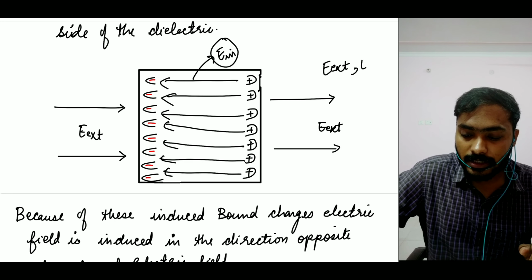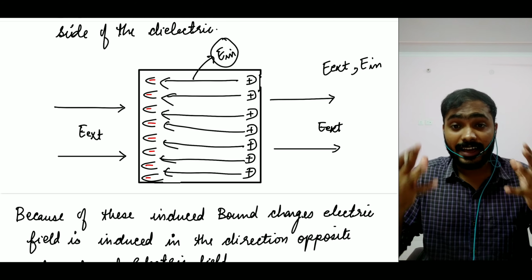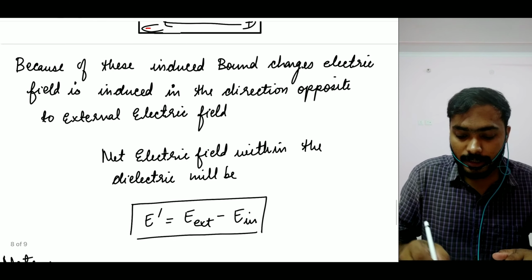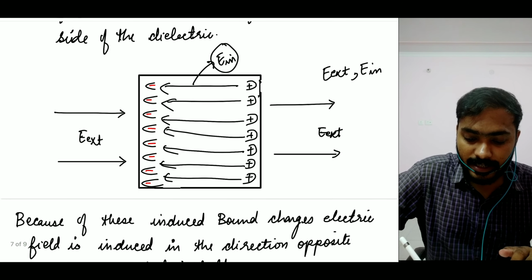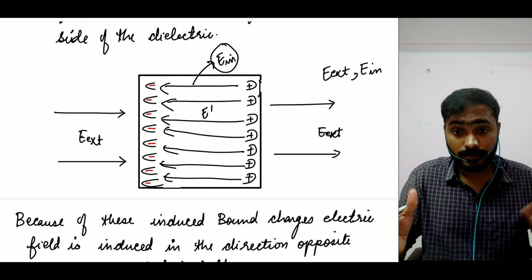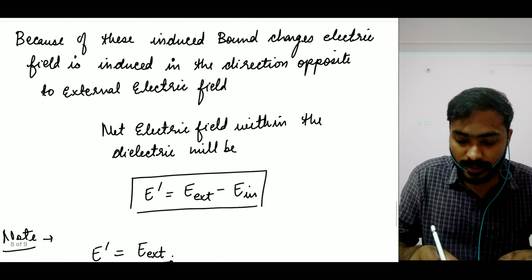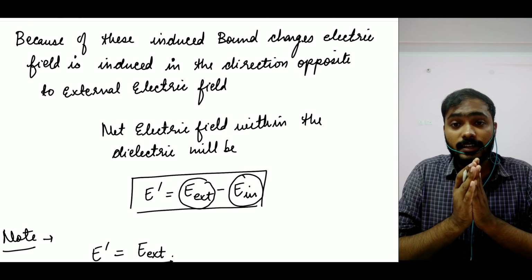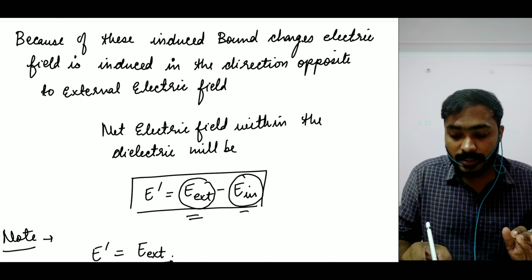And I have this induced electric field inside. Now, what is the actual electric field inside? Now, this is something which I don't understand here, right? Let's say inside I have some E dash electric field, and that E dash electric field can be given as E external minus E induced, right?